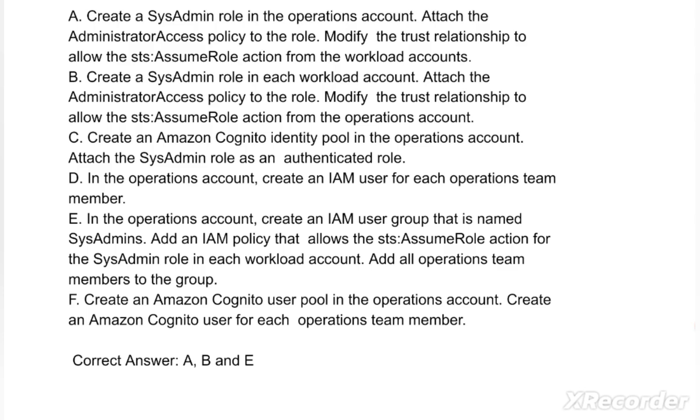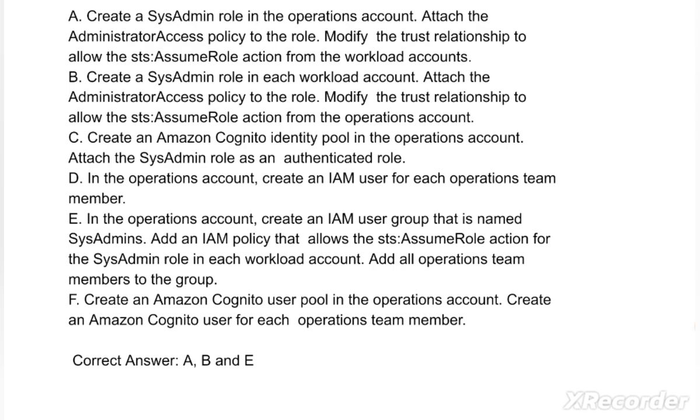Option A. Create a sysadmin role in the operations account. Attach the administrator access policy to the role. Modify the trust relationship to allow the STS AssumeRole action from the workload accounts. Option B. Create a sysadmin role in each workload account. Attach the administrator access policy to the role. Modify the trust relationship to allow the STS AssumeRole action for the operations account. Option C. Create an Amazon Cognito identity pool in the operations account. Attach the sysadmin role as an authenticated role.